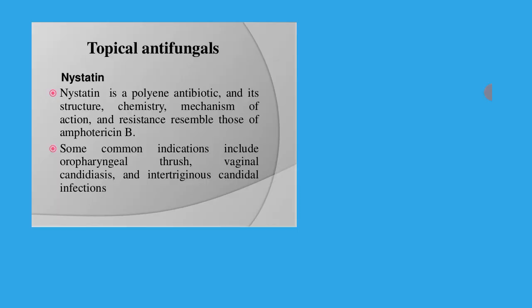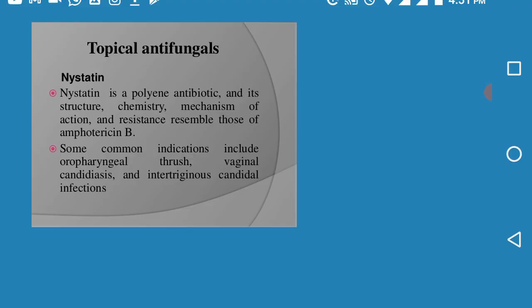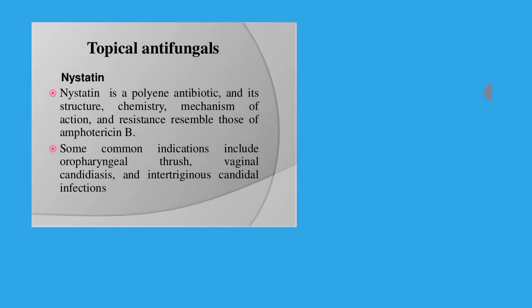Similarly, nystatin also binds to the ergosterol of the cell membranes and produces cylinder-like structures, as studied in the previous slide, which have the hydrophobic site facing the exterior end and the hydrophilic site facing the interior end.